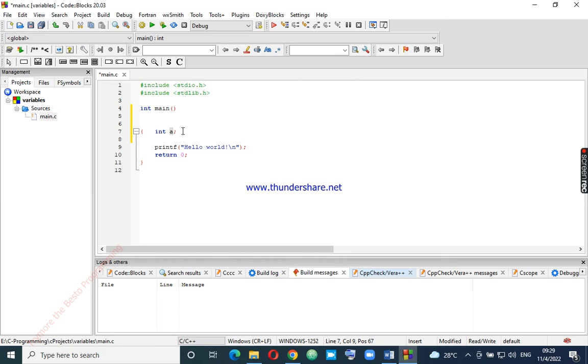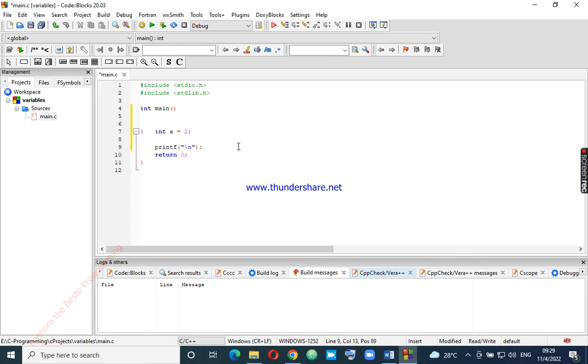So I just want to demonstrate the code of how to run a variable. We are saying int a, and if we say int a is equal to true, and then we terminate this one, and we want to print it in C, you see. This \n stands for a new line.